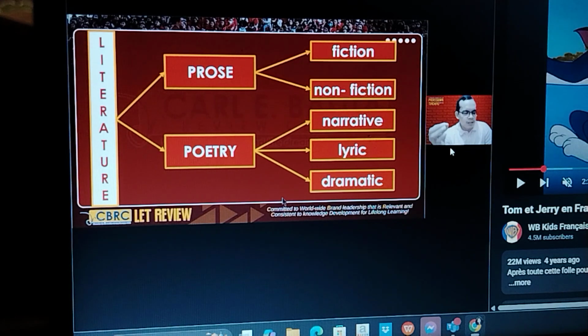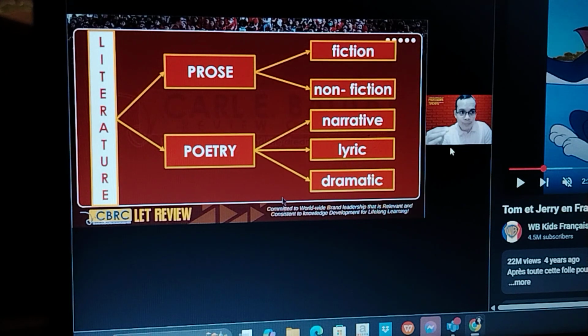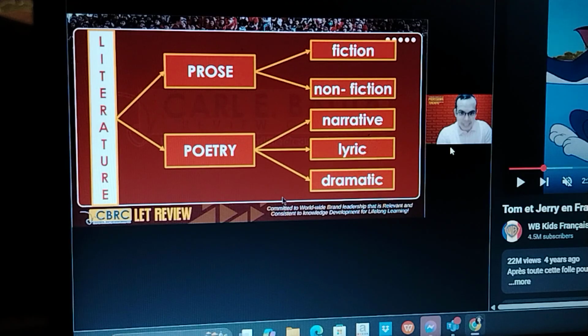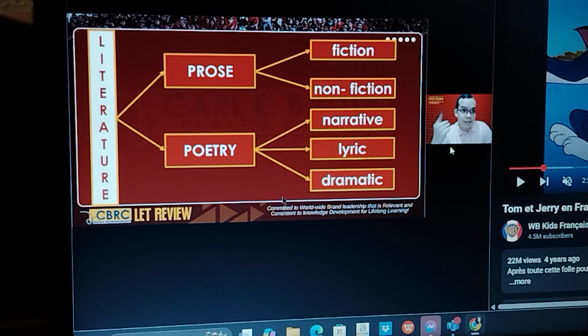Which is a poem that tells a story. An example of narrative poetry is an epic. An example of that is Biag ni Lam-ang, a famous epic of the Ilocanos. Another example is the Mahabharata, which is the longest epic in the world, originated in India.